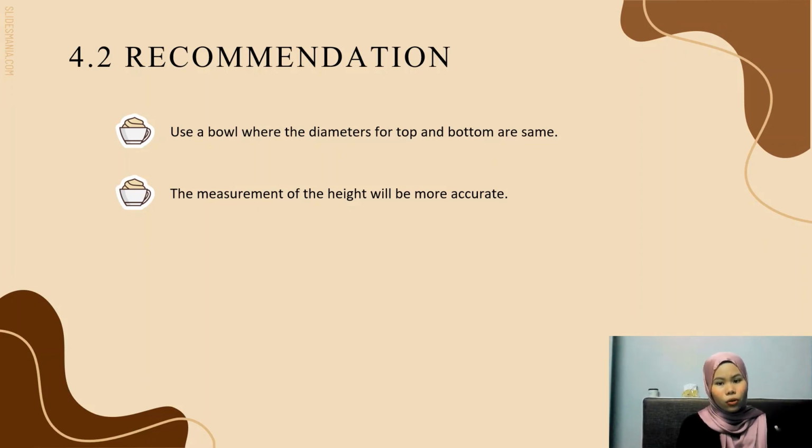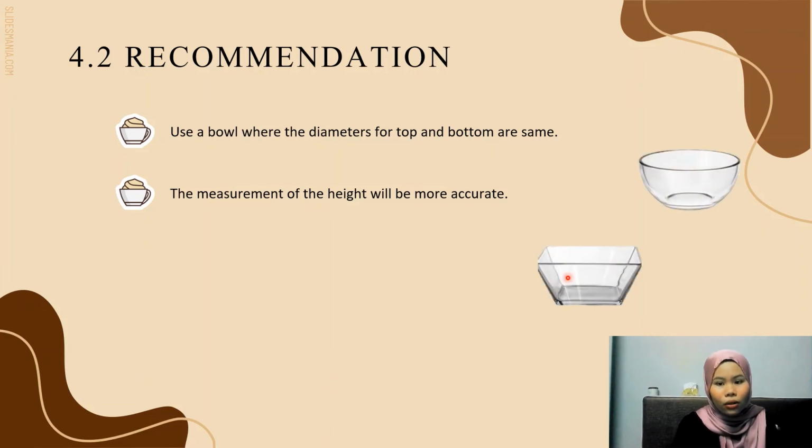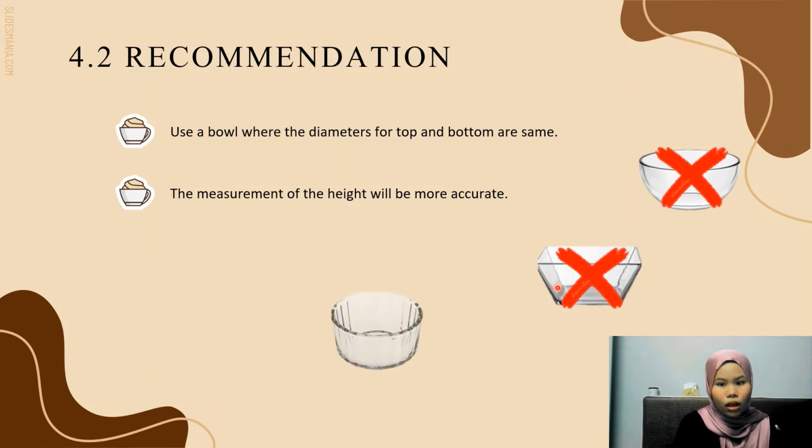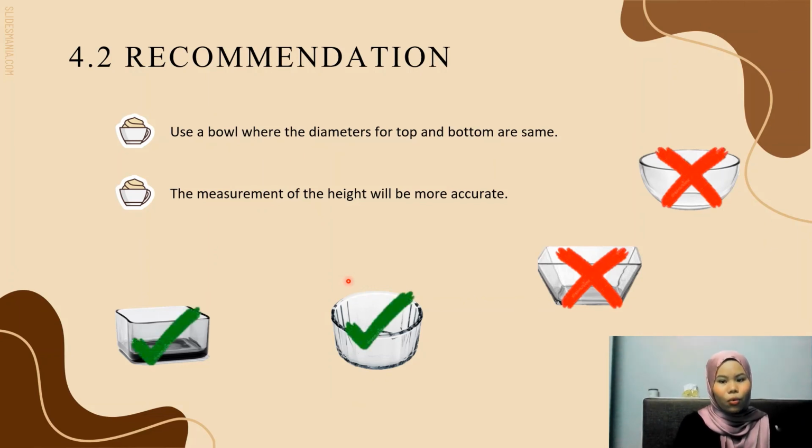But if you don't want to use a square size, you may use any size as long as the top and bottom of the bowl have the same diameters. If the top diameter exceeds the bottom diameter, the measurement of the height of dough will be less accurate. Alright, to make it more clear, I will share with you some examples. Now look at this, the top diameter exceeds the bottom diameter. So we need to avoid using these bowls. But for these bowls, as you can see, both top and bottom have the same diameters. So we should use this.